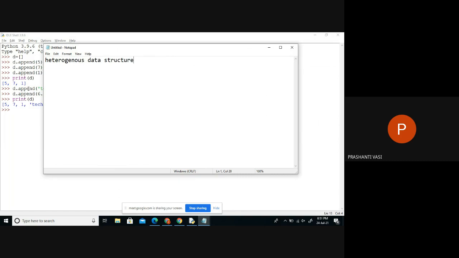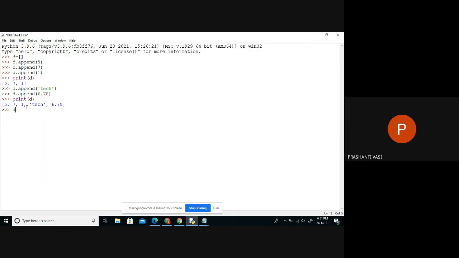And the next thing is that the size is not fixed. You can increase the size by appending, which is an operation to add data. Similarly, we can remove data by calling operations like remove. You can remove any particular data through this remove operation. Next, we can use an operation like clear, which will clear all the data from the collection. So the size is modifiable by adding and deleting data from the collection.